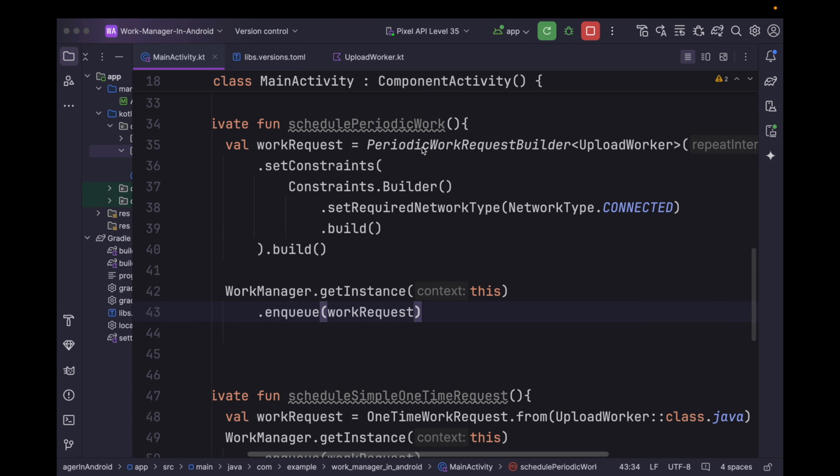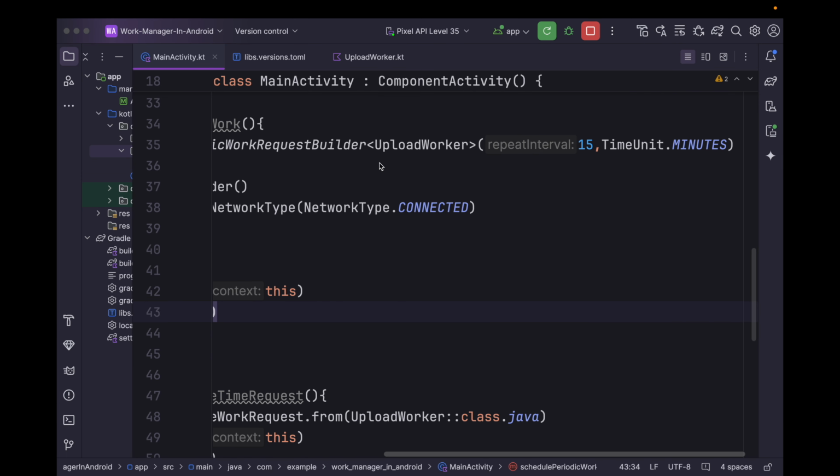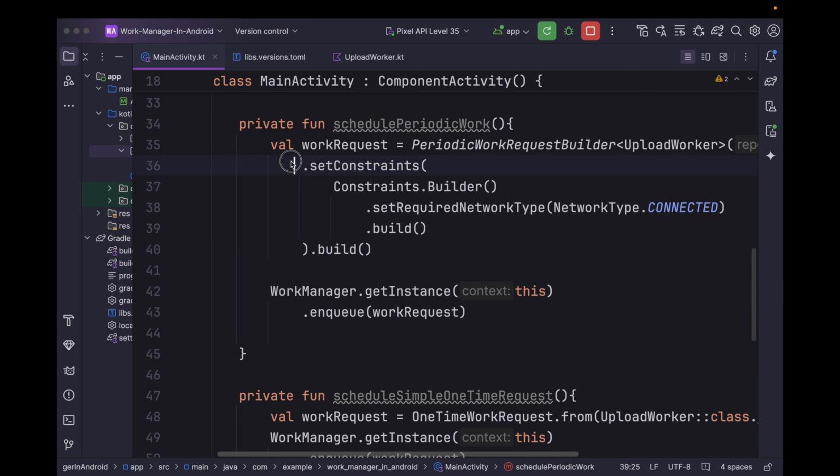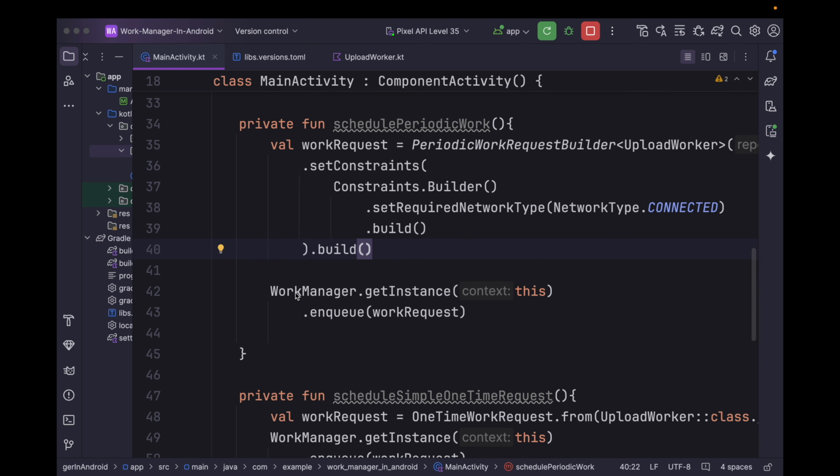So first we need to define a periodic request builder. We need to pass the repeat interval, and the minimum repeat interval is 15 minutes. You cannot go lower than 15 minutes. And using the set constraint, we can set various work request constraints, and finally we can enqueue this work request.